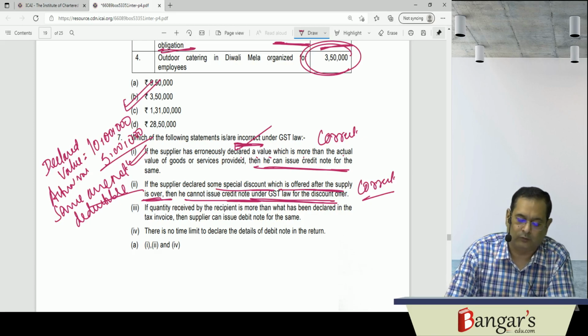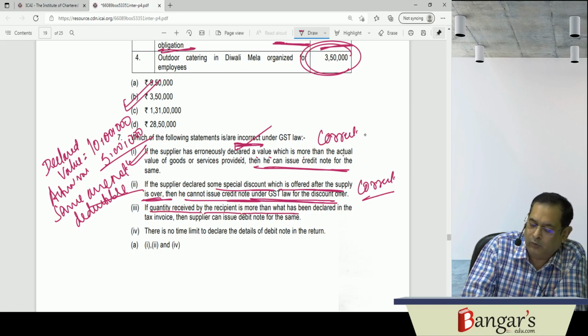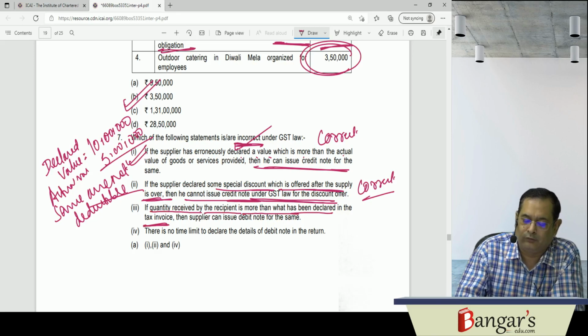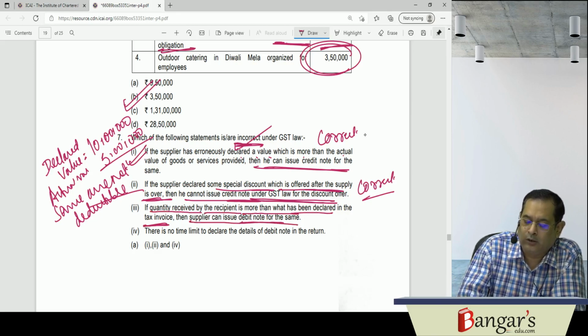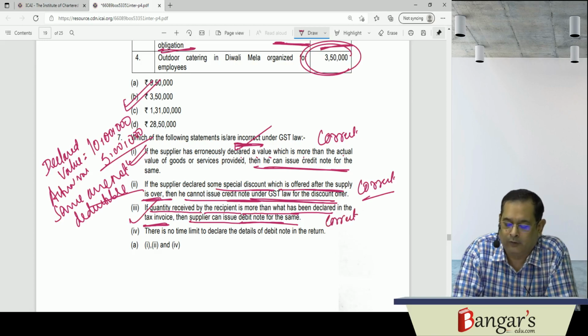A circular has also been issued in this regard. Then if the quantity received by the recipient is more than what has been declared in the tax invoice, then the supplier can issue a debit note for the same. This is also correct. If he has supplied more but billed for less, then he can issue a debit note.